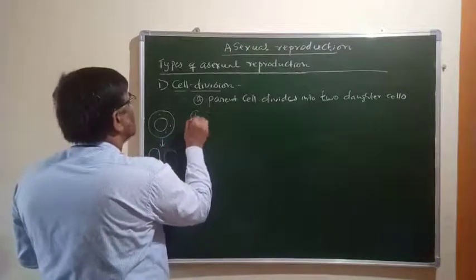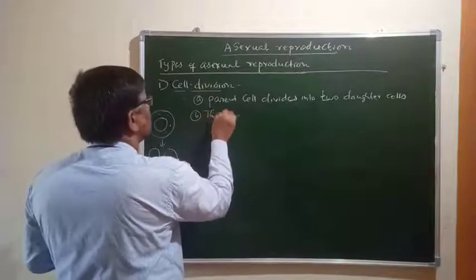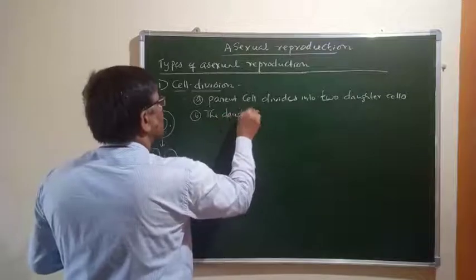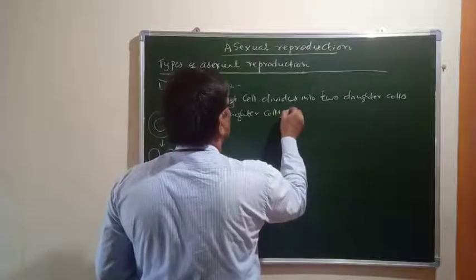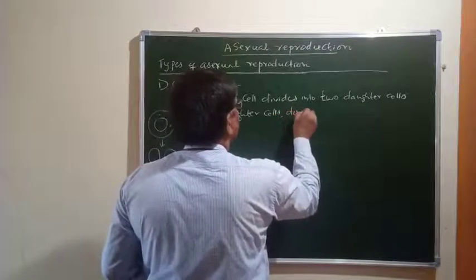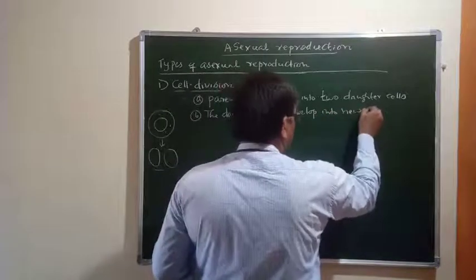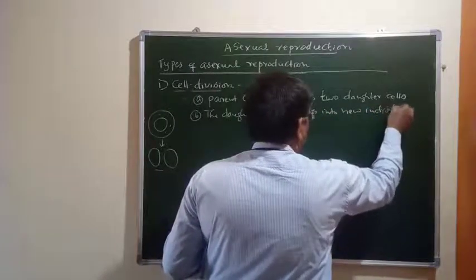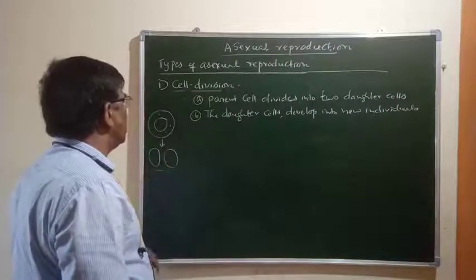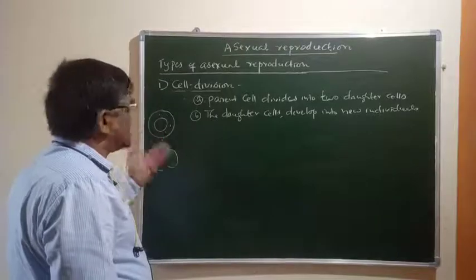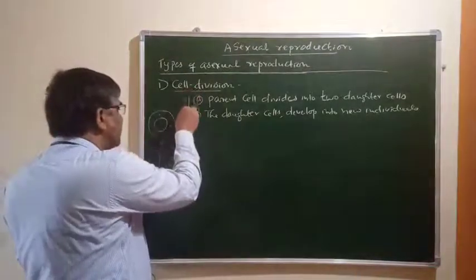These daughter cells, or new cells, can grow and develop into new individuals, so that they can start their life. So this is a method of reproduction.